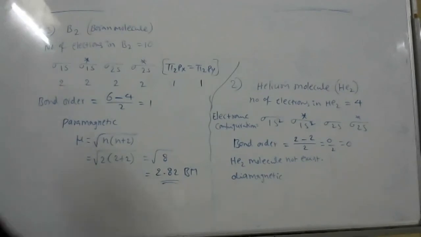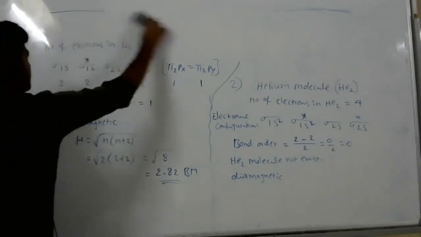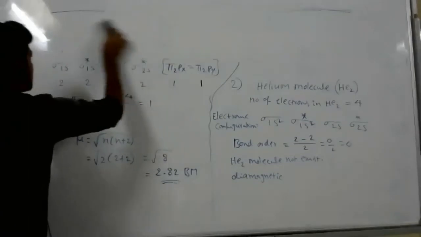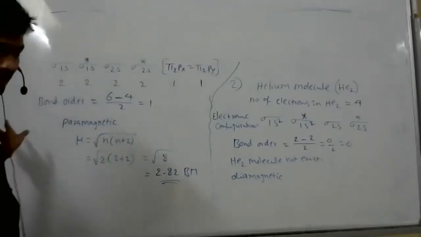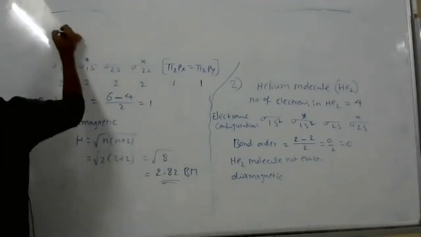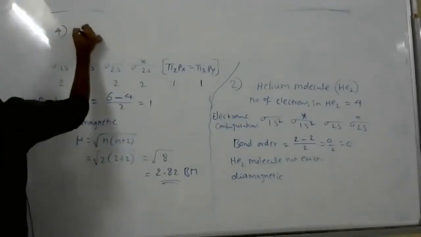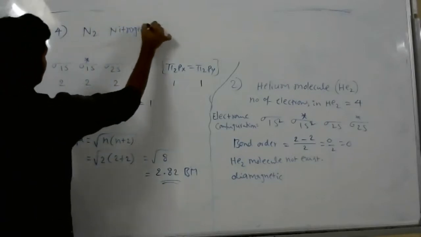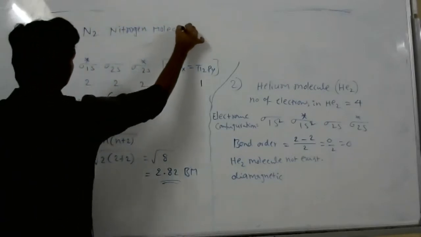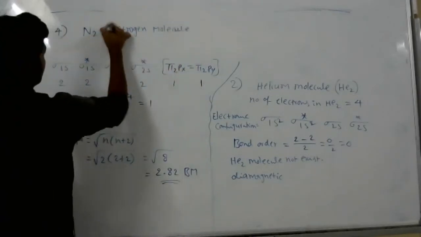Okay, now write the nitrogen molecule. Here I am giving the diagram. Suppose the question is asking for 3 marks, you do it with this big molecular orbital diagram. Nitrogen molecule.